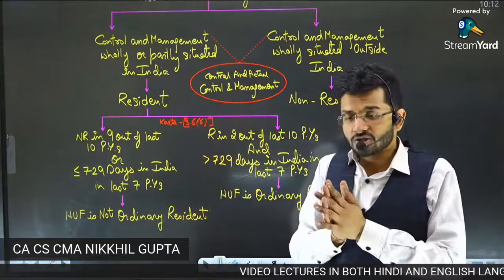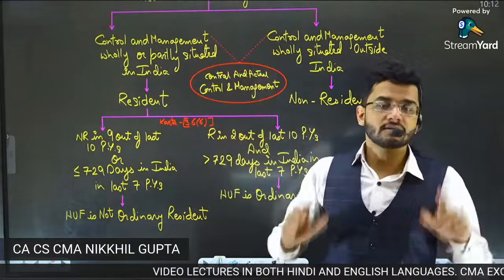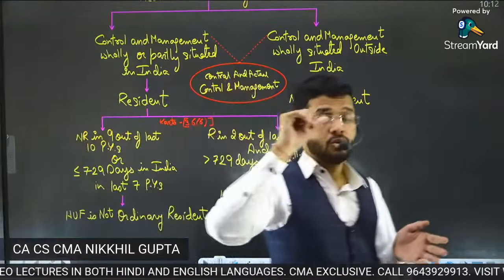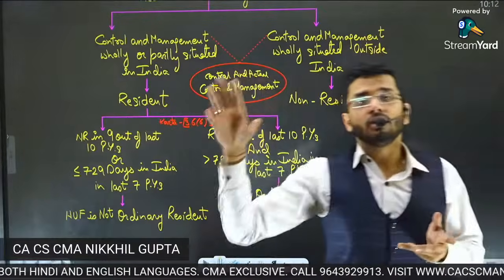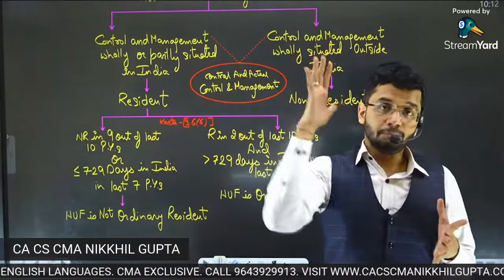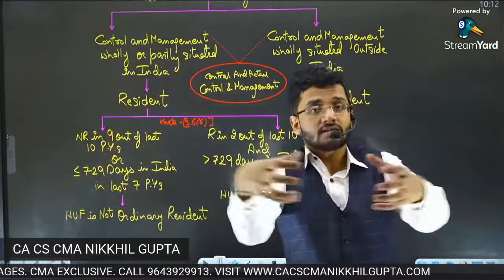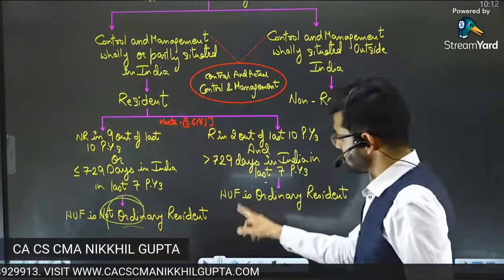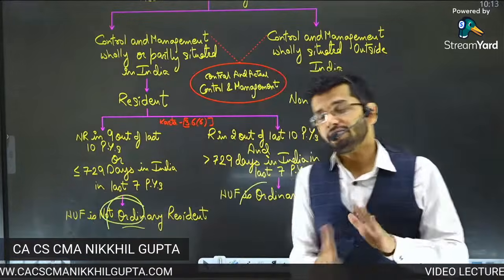So residential status of HUF, combination of two things. Number one, the control and management of the HUF. Number two, the residency or the period of stay of Karta. Both of these taken together will determine whether the residency is ordinary residency or not ordinary residency. That is the differentiating factor.